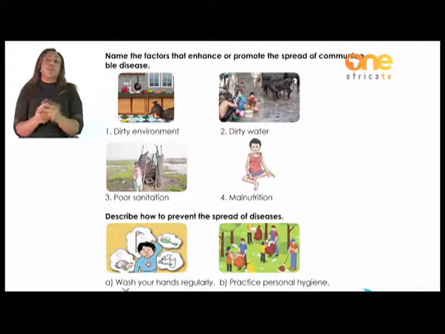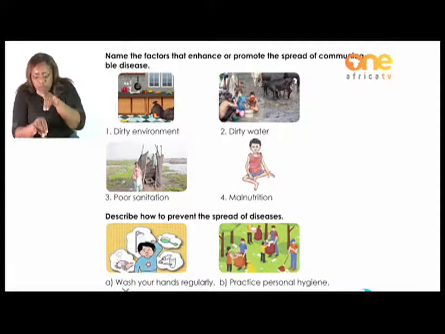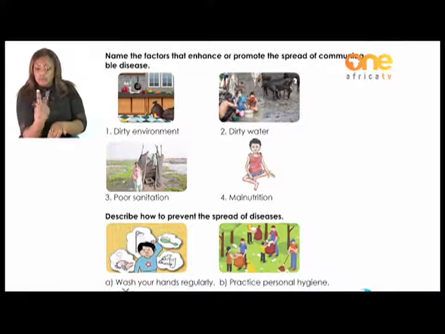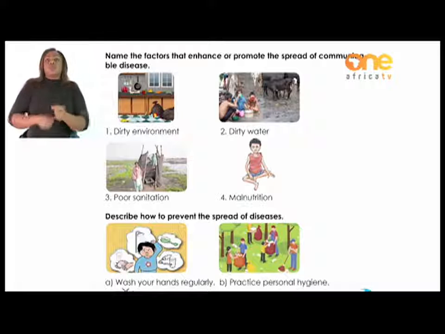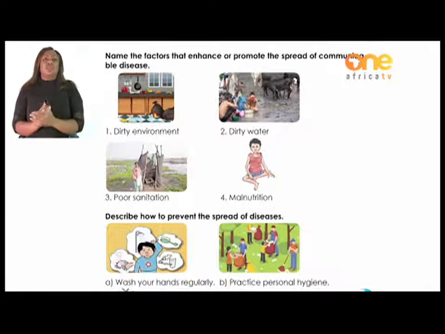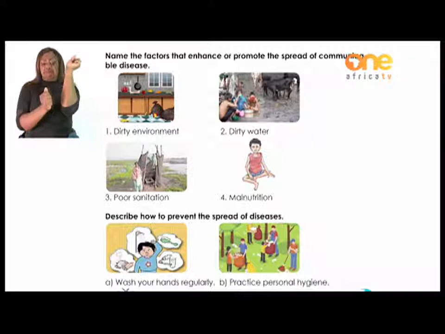Number 2, there is dirty water. Diarrhea is one of the most diseases caused by water pollution. Number 3, there is poor sanitation, which is linked to the transmission of diseases such as cholera, when you don't wash your hands after using the toilet.